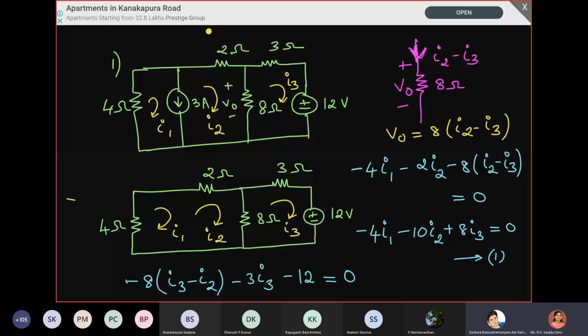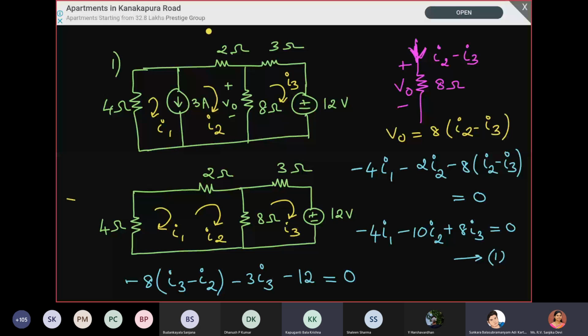If we just interchange the 3 ampere and 4 ohm, one of the currents we can write directly from the current source, and we have to write only 2 equations remaining. Then there is no need of applying super mesh. We will be having 2 meshes. Three loops. If we exchange that current source and voltage source, I3 will become 3 amperes, ma'am.